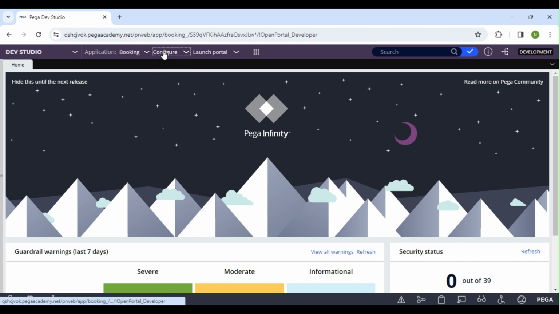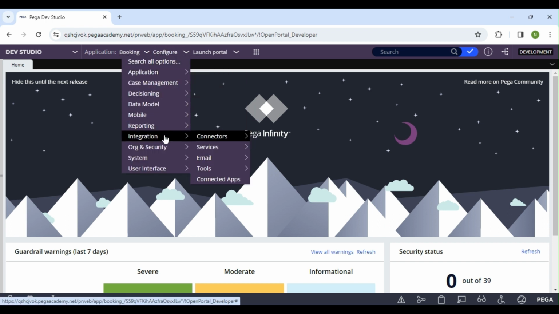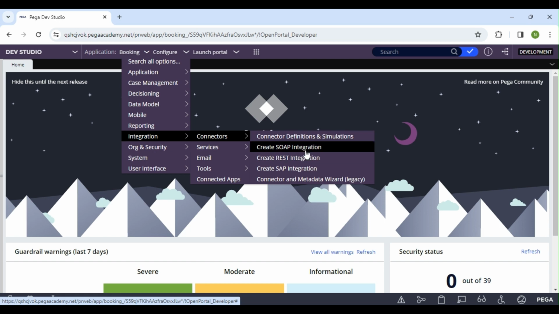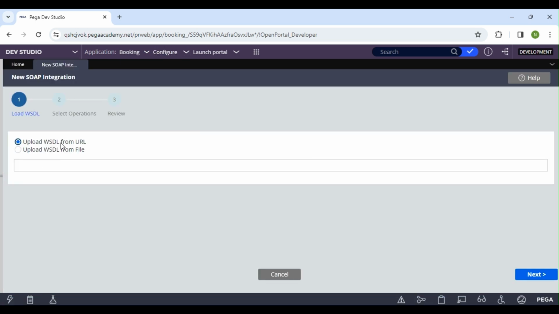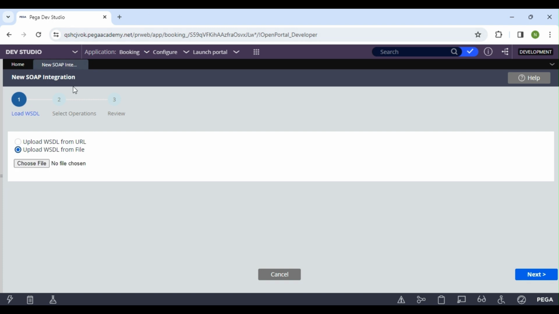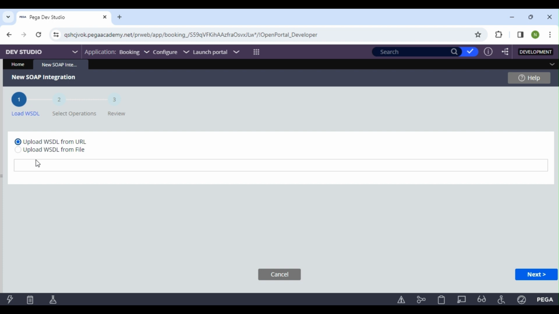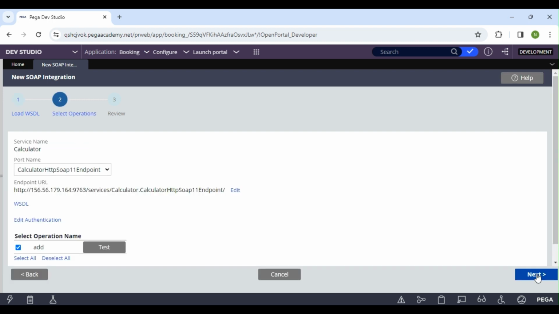You just go to configure integration connectors. Everyone knows we have a wizard to create it, so we don't need to create each rule separately. We can just pass the information and it will create them for us. You see, we can provide this WSDL using a URL or a file. You can save the file into your local system and choose it. Since I already have the URL, I will just paste it and click on the next button.